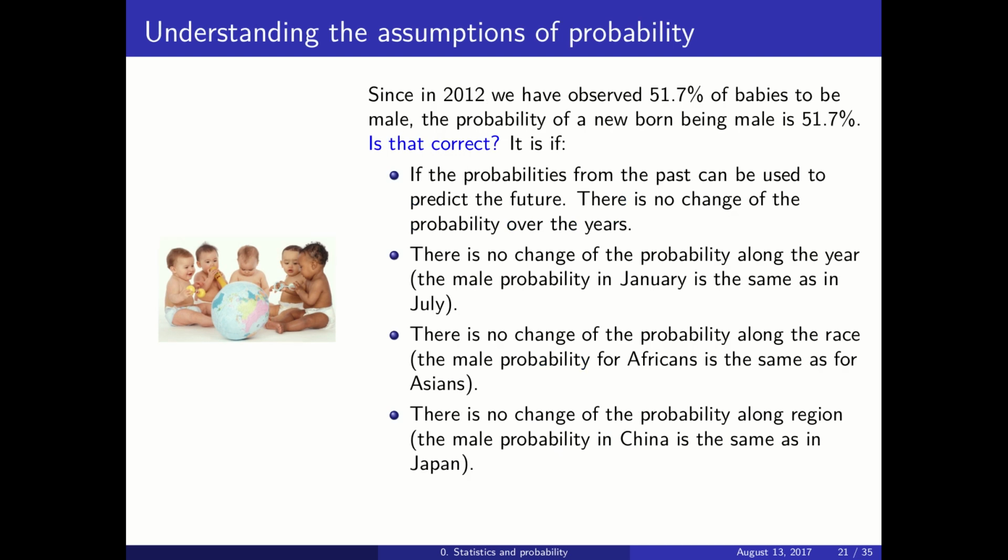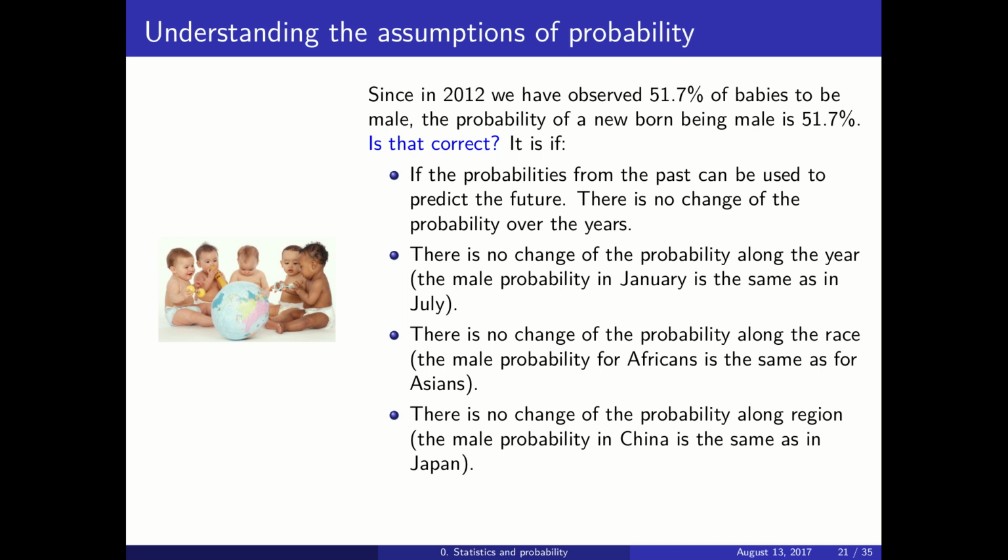So we have observed in a particular year 51.7% of babies to be male. So does it mean that the probability of a newborn being male is 51.7%? If we assume that that is true, we are making a lot of assumptions. So we are assuming that the probabilities from the past can be used to predict the future. So the fact that we observed in 2012 this probability doesn't mean that today in 2020 we will observe exactly